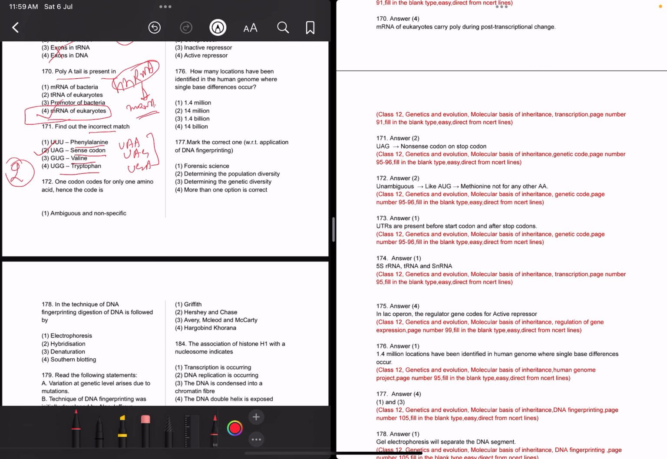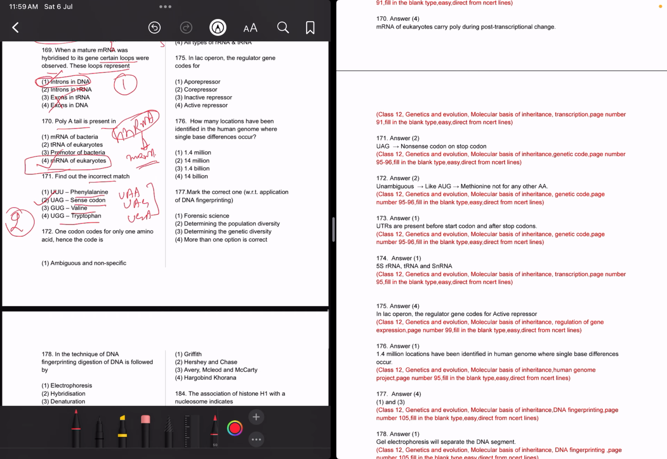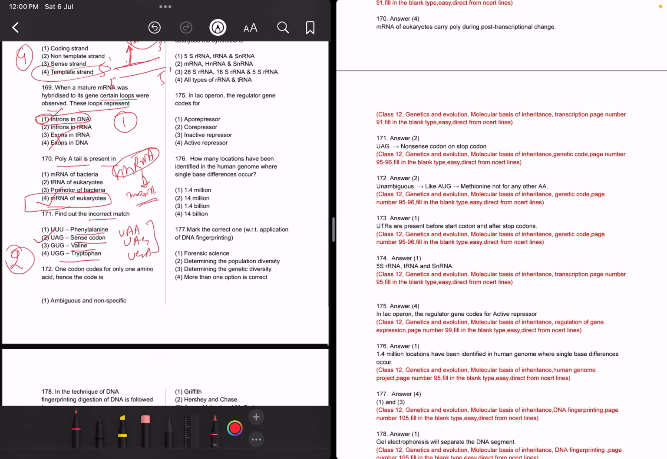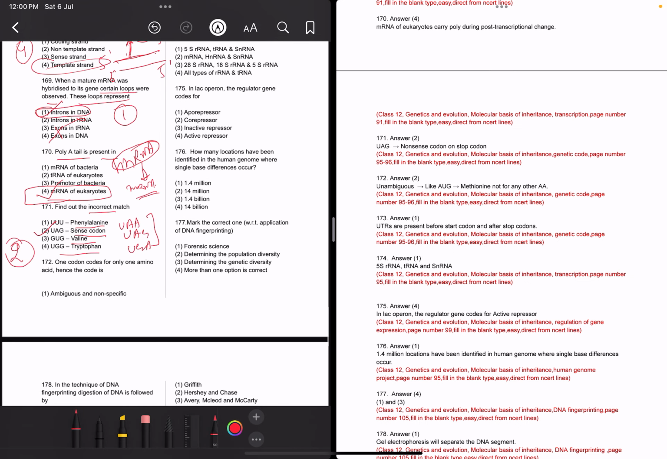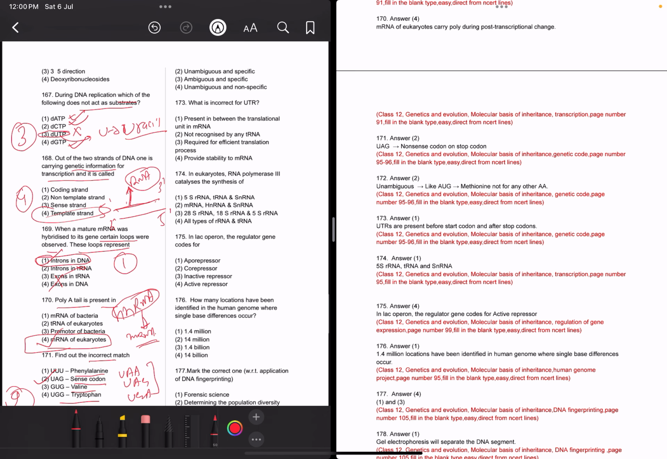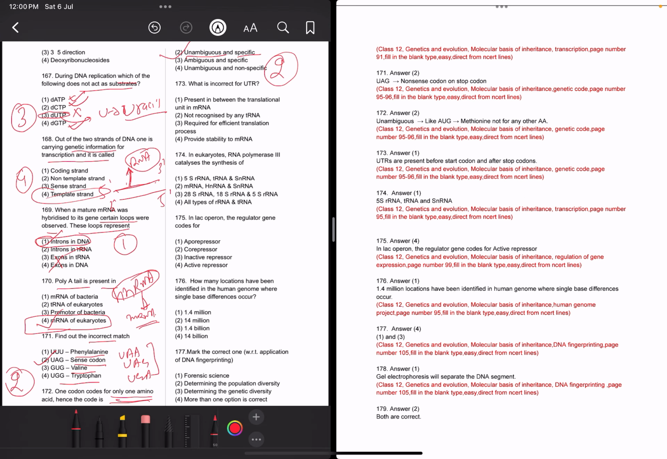One codon codes for only one amino acid. Hence the code is unambiguous. When one codon codes for only one amino acid, this is known as non-ambiguous, specific and non-ambiguous. So the answer is 2. Now read 3.